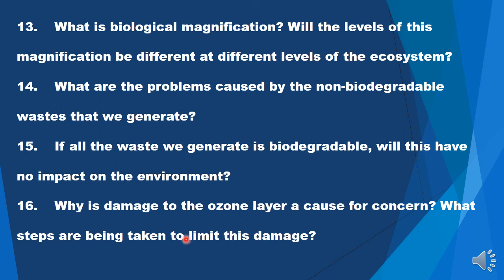And then the last question: why is damage to the ozone layer a cause for concern? What steps are being taken to limit the damage? So first try to answer this. Why is damage to the ozone layer a cause of concern? Here you have to first mention that ozone prevents UV radiation from reaching the earth.